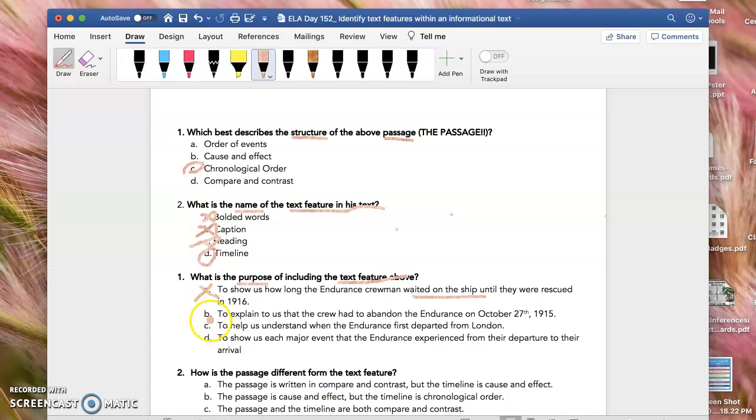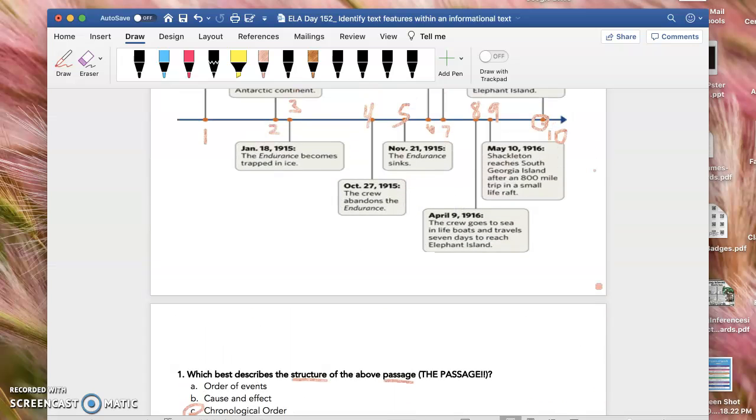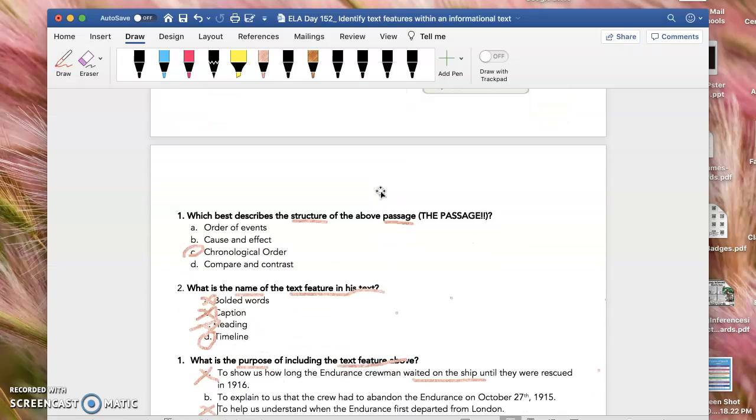The second thing I can eliminate is C, to help us understand when the Endurance first departed from London. First of all, that was only one event in the timeline. That's not the only thing that the timeline tells us, right? And then I can eliminate B because when it talks about them abandoning their ship on October 27th, 1915, that was only one event in the text.